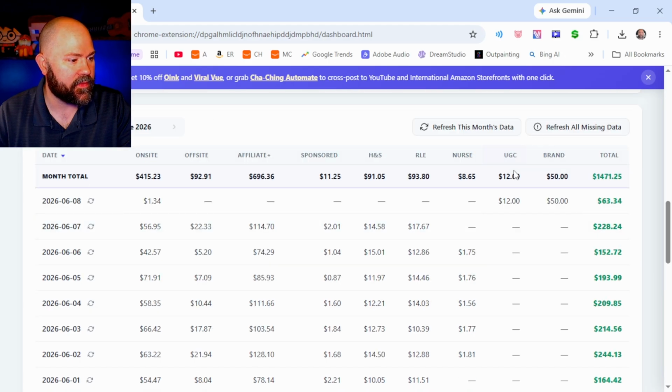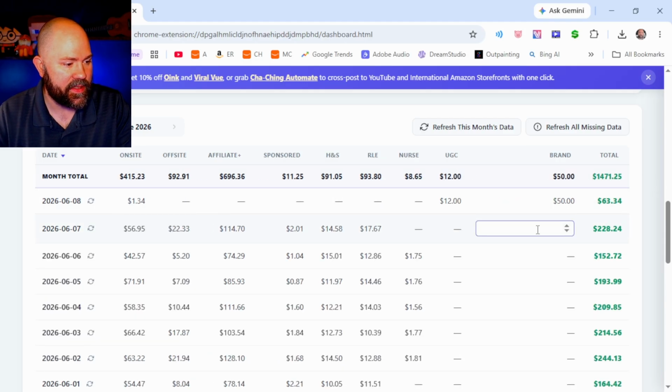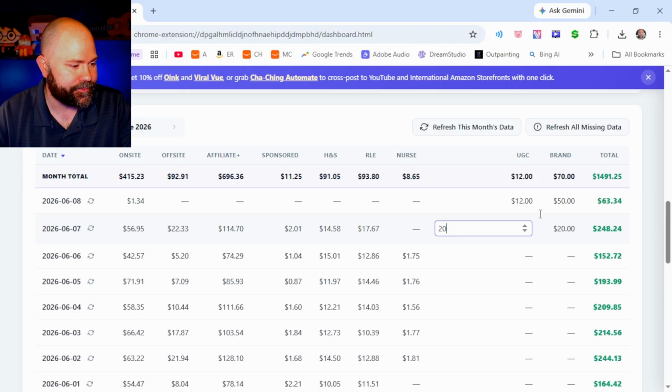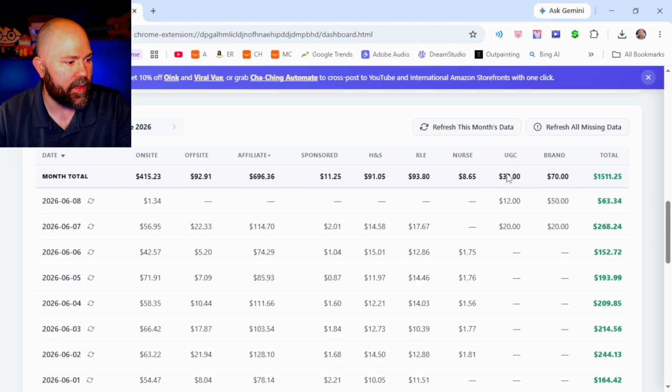Scrolling down some more, they'll also be added to the historical data as well. So they are recorded and kept for the future as well. So you can use this as historical data. You can go back through if you want to and update each of these. Each of these is clickable. You can add what you made in previous days to each of these manual things as well, and that's going to show you the total there and your brand for each of those columns.